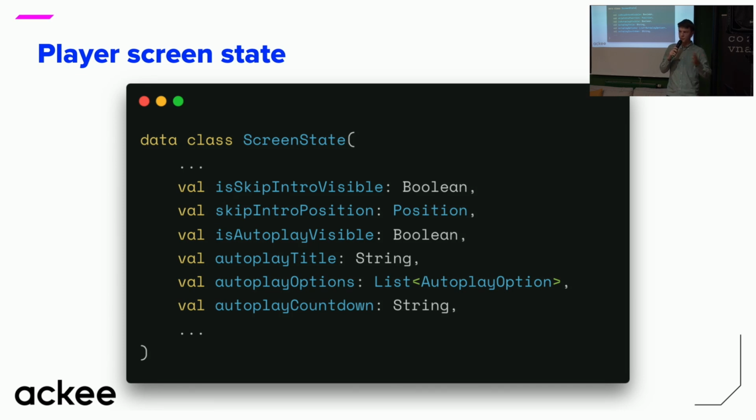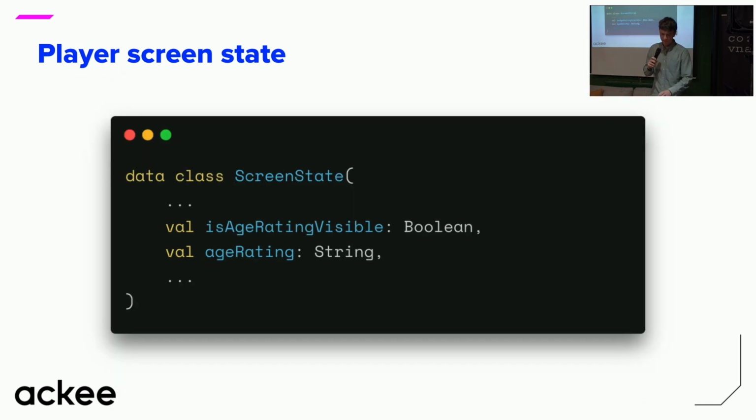We can also put it to the correct position on the screen because it can be on the left or on the right, depending on some conditions. And then we also right away add the data for the autoplay feature. So we also have if it's visible or not, the title, the options that the user can select, and the countdown until the autoplay will get dismissed automatically. And we still need to add the age rating, so let's throw that in as well.